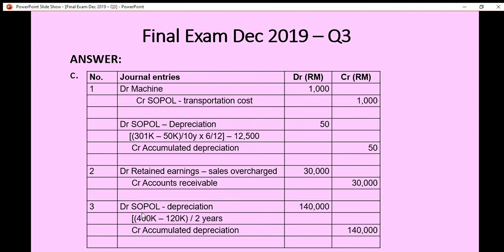So the carrying value is 400,000 minus 120,000, divided by 2 years, because the remaining useful life now has become 2 years. Alright, so we have to debit depreciation expense 140,000 and credit accumulated depreciation 140,000. So that's how you prepare the journal entry for the third situation.